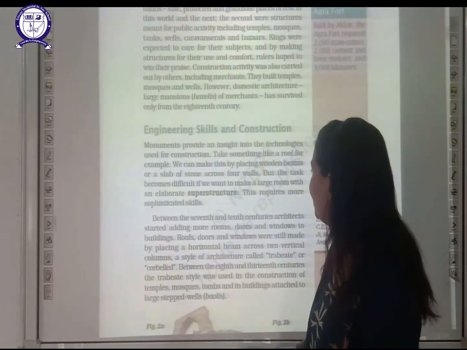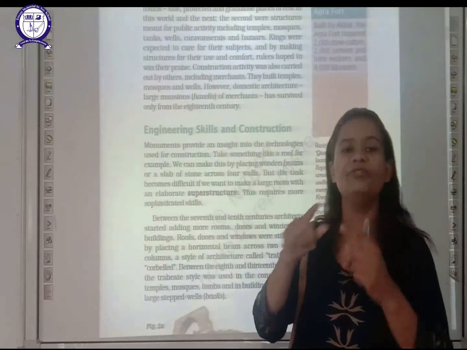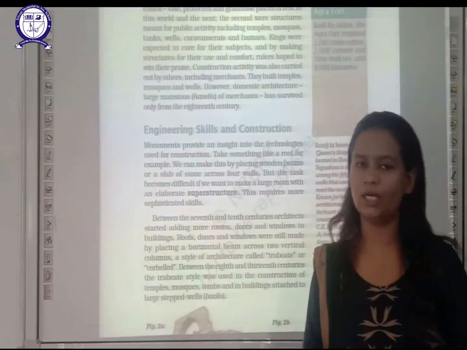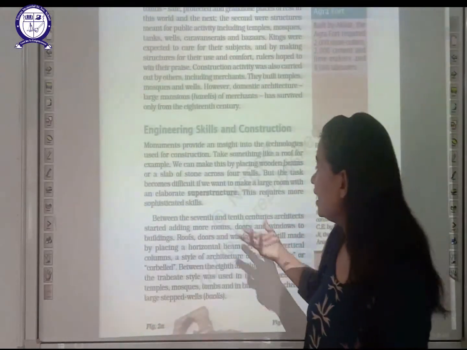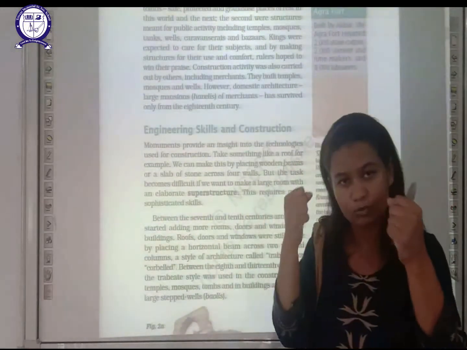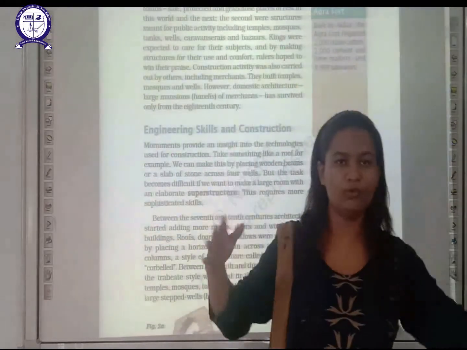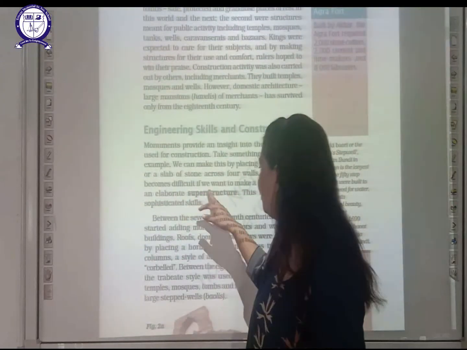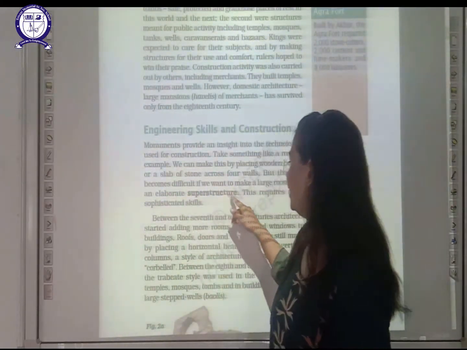If they want to make the roof of the building, they have to adopt a particular technology. The question is, what type of technology would they use? The answer is, they can place wooden beams. They used to place wooden beams or slabs of stone across four walls. Four walls are there, and across them they place wooden beams. But the task became difficult if they wanted to make a large room with an elaborate superstructure.